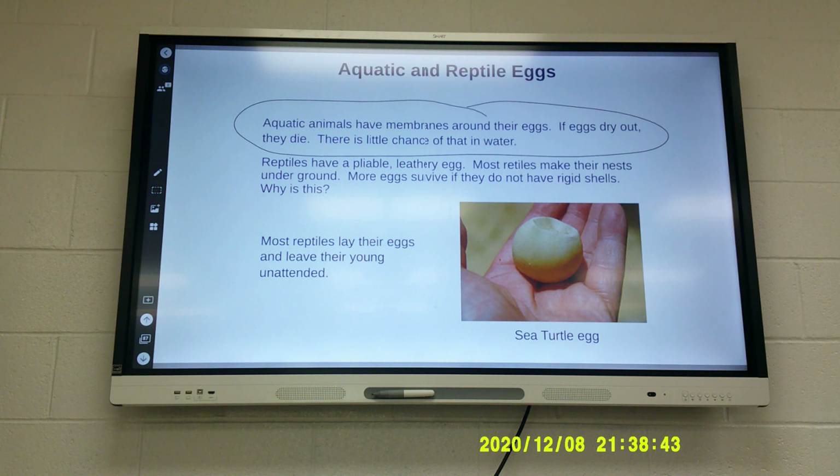Yes? I thought the shell is supposed to be a protective layer. It is. It doesn't, but if it was very hard and rigid, it would crack. Because this has a little bit of give to it, it doesn't bust when another egg is next to it.